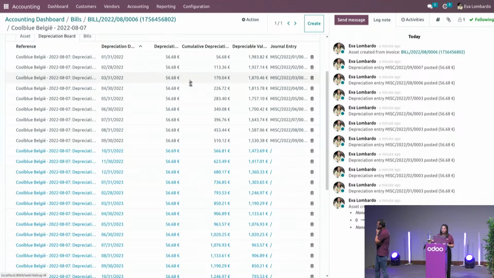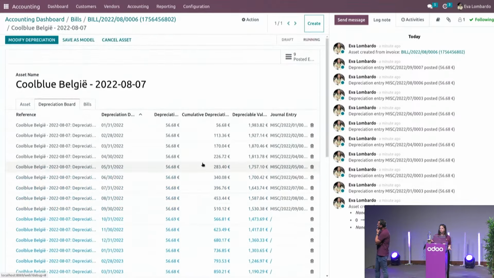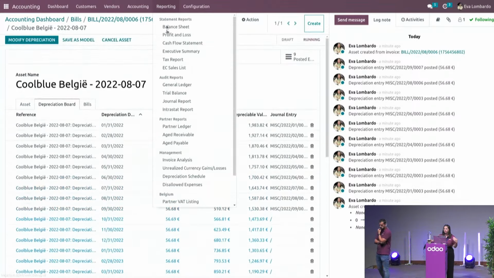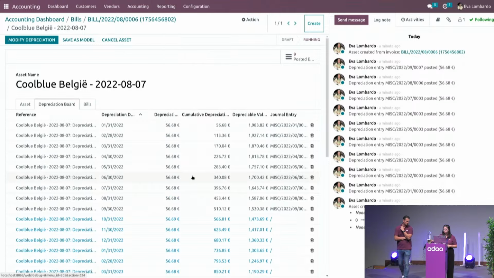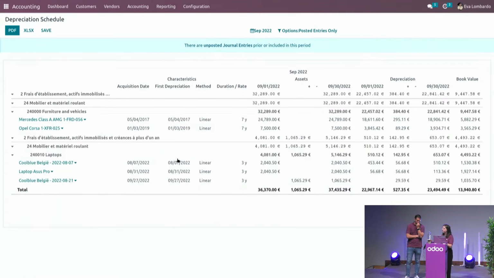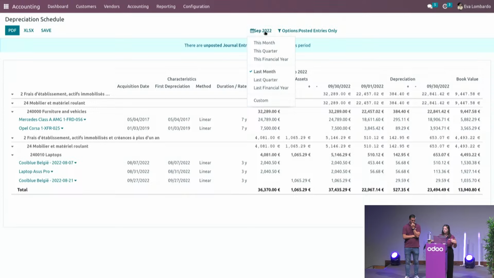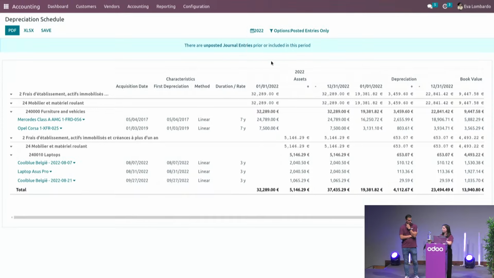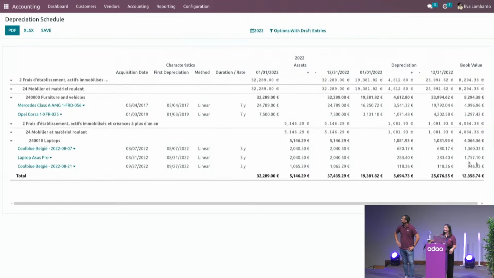Why is it interesting here to have not only simple figures, but real accounting entries in your database, even in draft? That's because, well, not only first can you see your depreciation board from here, but in your depreciation schedule report here, when you can see all your assets running in your database, you can forecast the book value of all your assets. So let's say I will choose this financial year because I want to see the book value at the end of 2022. I'll just have to include the unposted entries, and automatically the book value column will adapt based on the depreciations that are yet to come. Yeah, super easy to simulate, right?